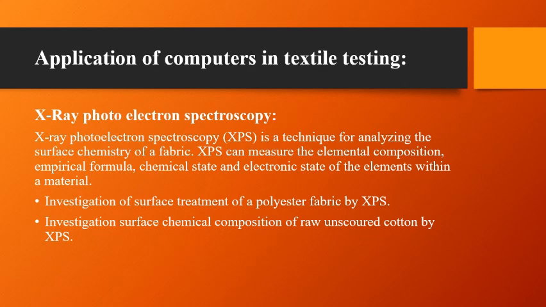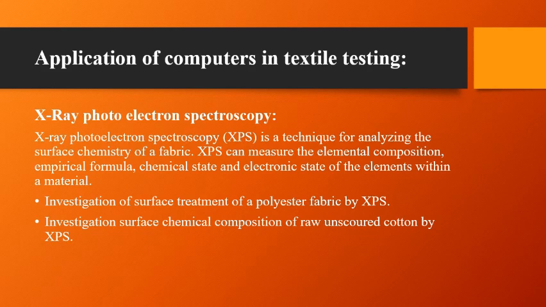Next one, X-ray photoelectron spectroscopy. XPS is a technique for analyzing the surface chemistry of a material. XPS can measure the elemental composition, empirical formula, chemical state, and electronic state of the elements within a material.